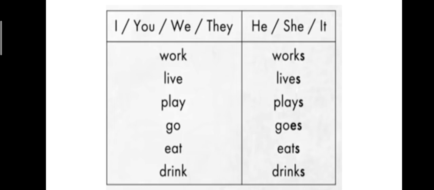So learn by heart, students: I, you, we, they, as usual, the verb will not carry s. He, she, it carries s to the verb. Verb plus s. I work, you work, we work, they work. He works, she works, it works. So this is the form that carries s in the simple present tense.